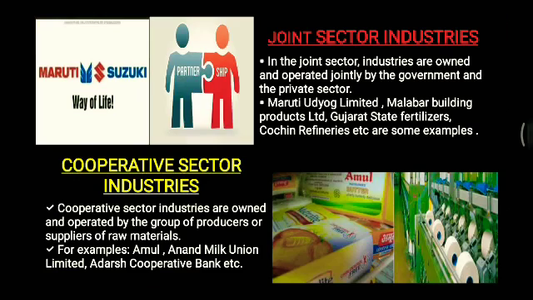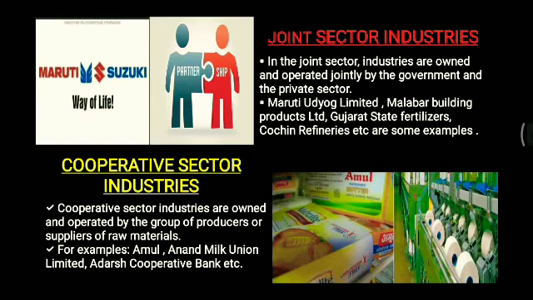Alright. So next we have the joint sector industries. Now, as we have discussed the private sector and public sector, now the joint sector. In the joint sector, industries are owned and operated jointly by the government and the private sector. That means shares are divided. Suppose 50% share is of the government and 50% is of some private company or somebody else, a group of persons or a single person it can be. So these are owned and operated jointly, half by the government, half by the private sector.